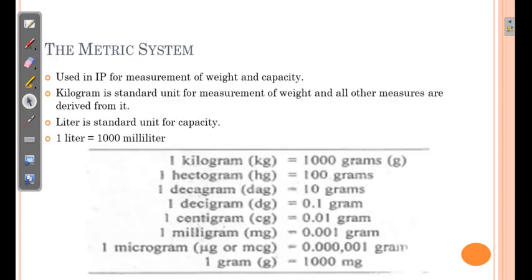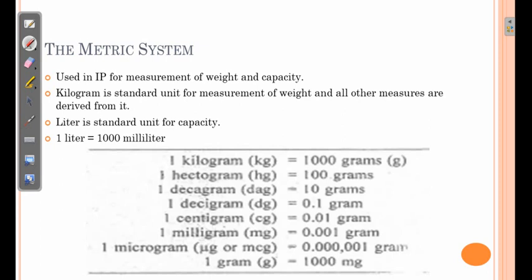Then the metric system. The metric system is the system which we are using at present, and over here all the weights and measures are in multiples of 10. So their values can be increased or decreased by placing a specific prefix before the unit, and the prefix normally has a value in multiples of 10.